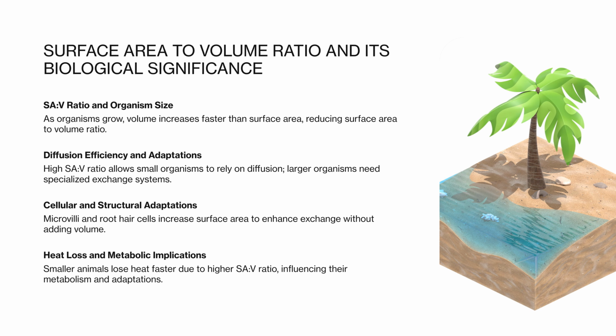This concept is often assessed through data interpretation questions, where students are asked to explain trends or predict outcomes. SAV ratio also explains why cells are small and why structures such as microvilli in the ileum or root hair cells in plants are highly folded. These adaptations increase surface area without significantly increasing volume.